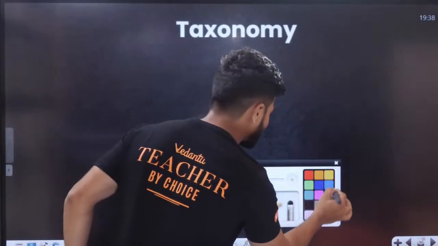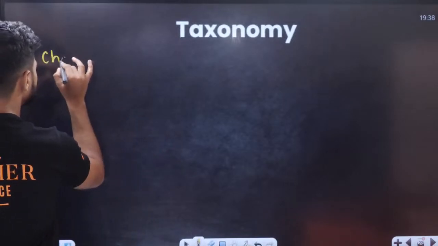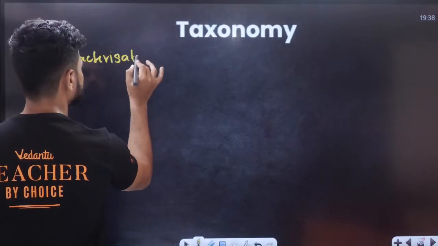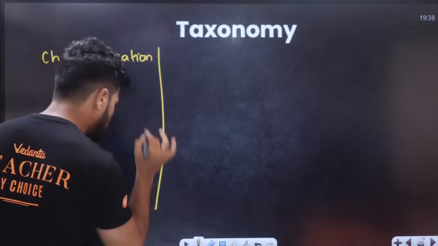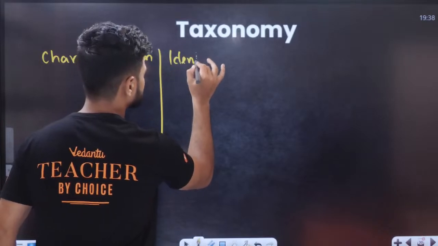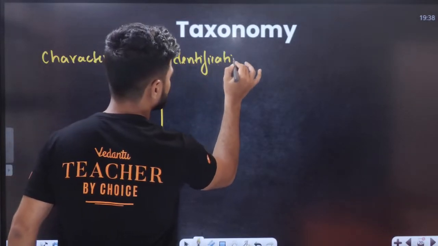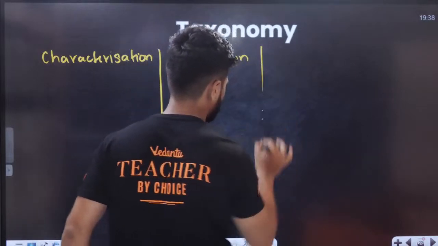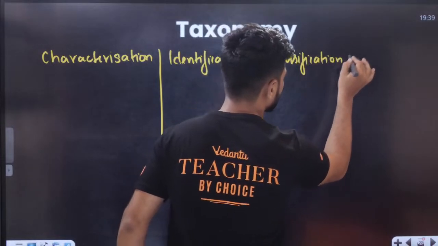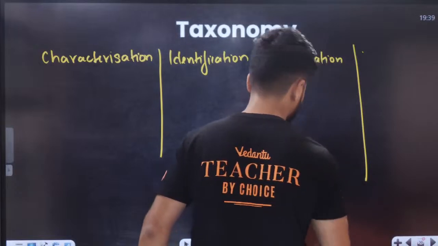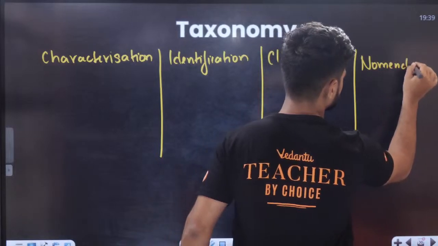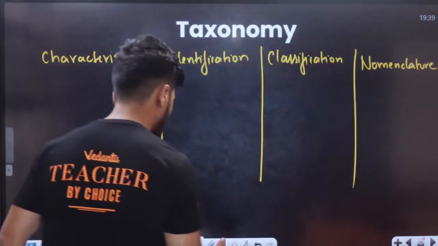First one is called as characterization. Second thing is called as identification. After identification, you have classification. After classification, we have nomenclature. Understand?